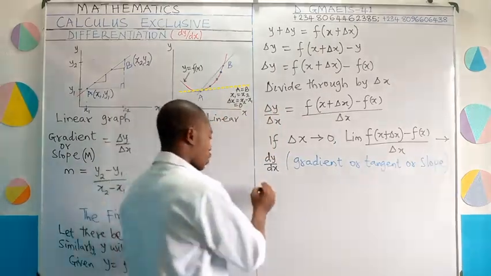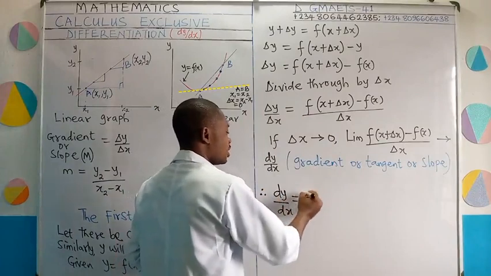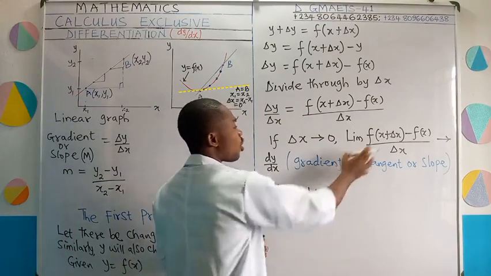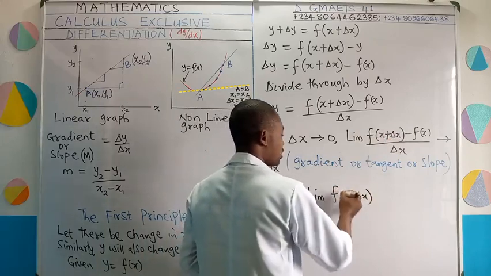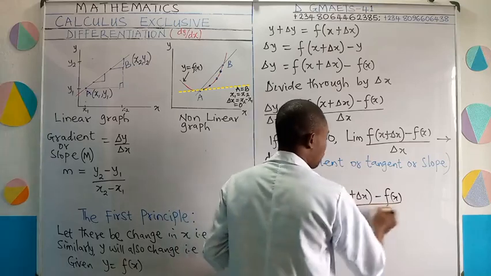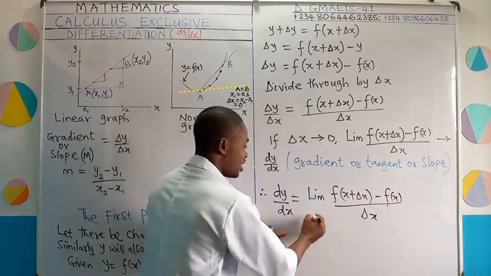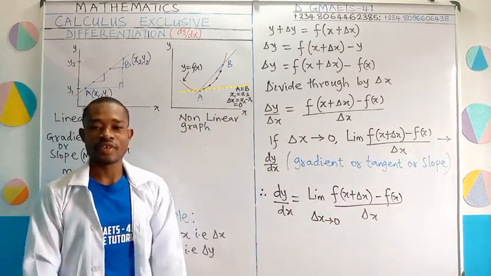We can now conclude, therefore, dy dx is equal to the limit of all this secant function, which is f of x plus delta x minus f of x all over delta x, as delta x tends to 0. This is how we define it.